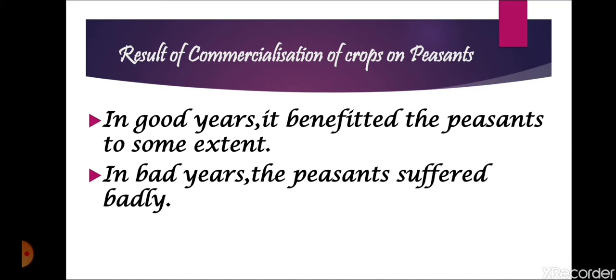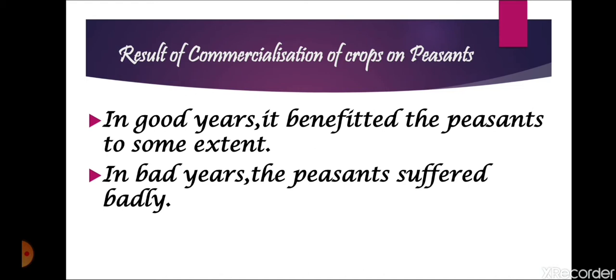How were they benefited? These crops were sold in the international markets. That means they could earn a good amount of money by selling these crops in the international market because they were in great demand. Whenever a thing has a great demand, its price is also very high.